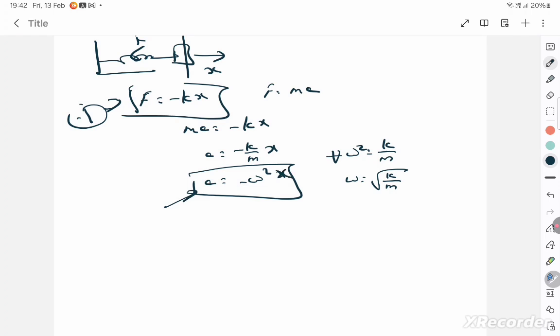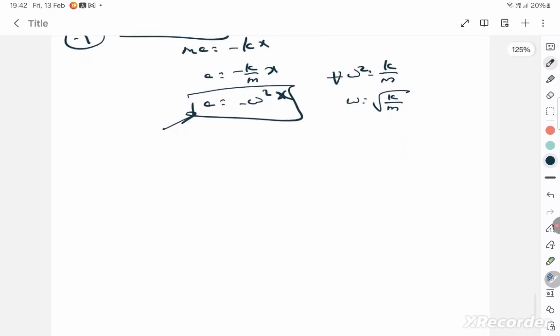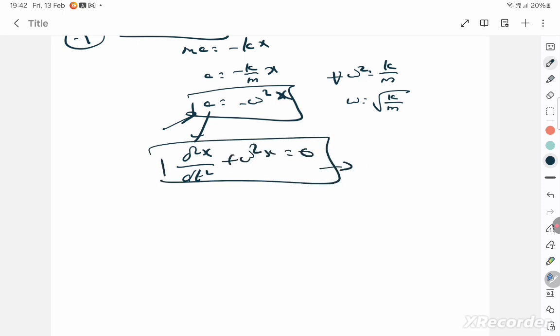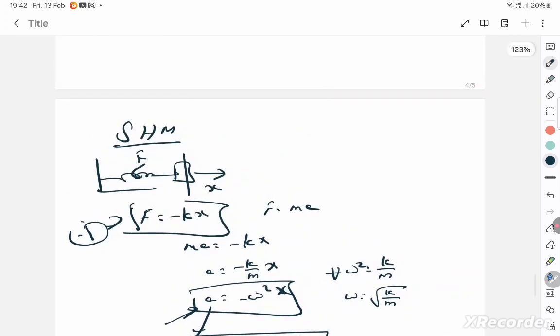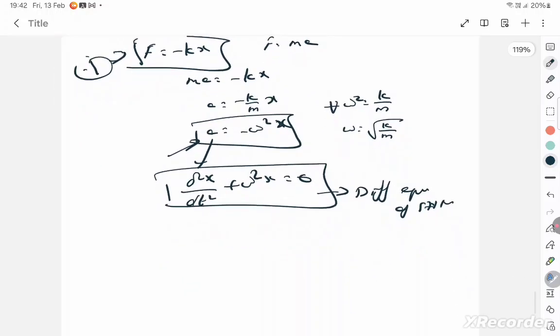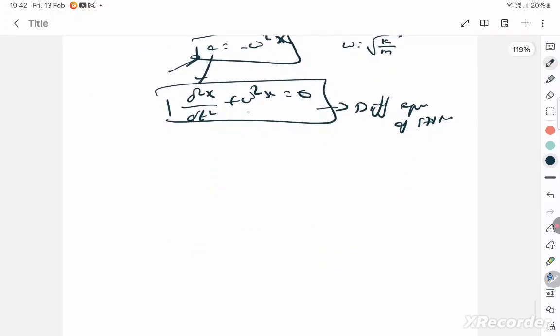After that, they'll ask you for the differential equation. You know acceleration is d square x by dt square. Move this to that side: d square x by dt square plus omega square x is equal to 0 is the differential equation of a simple harmonic motion. If they ask you to write a note on simple harmonic motion, express it as a differential equation, just write it and leave it. Are you clear? So next, you have to find the time period.